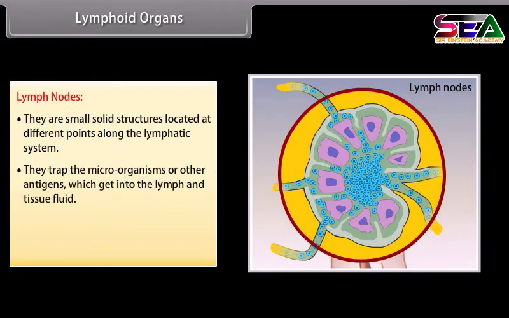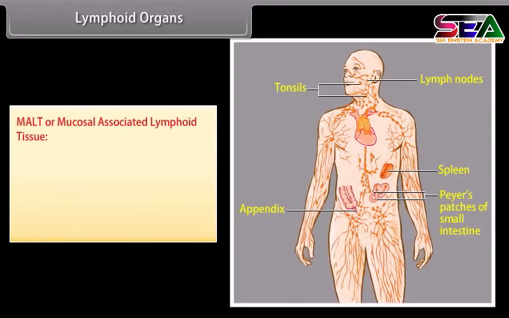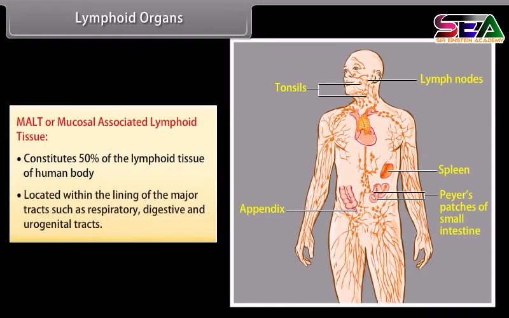They trap the microorganisms or other antigens which get into the lymph and tissue fluid. These antigens trigger lymphocyte activation and cause the immune response. MALT, or mucosal associated lymphoid tissue, constitutes 50% of the lymphoid tissue of the human body. It is located within the lining of the major tracts such as respiratory, digestive, and urogenital tracts.